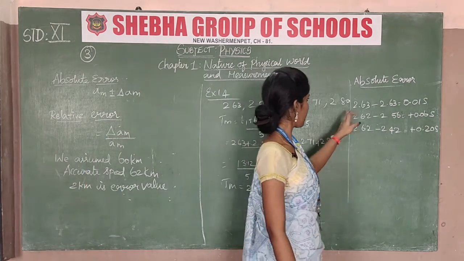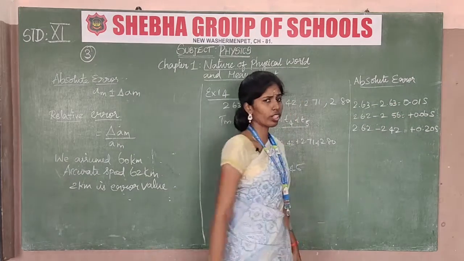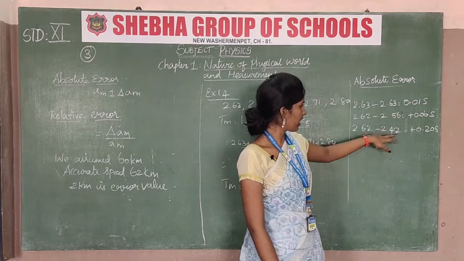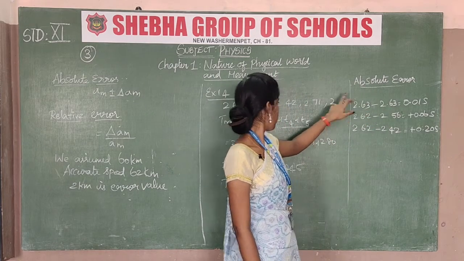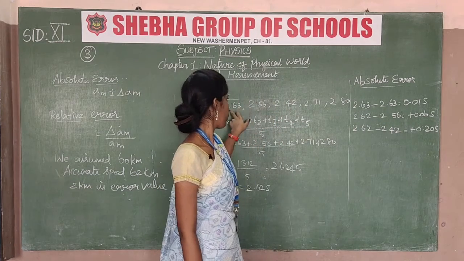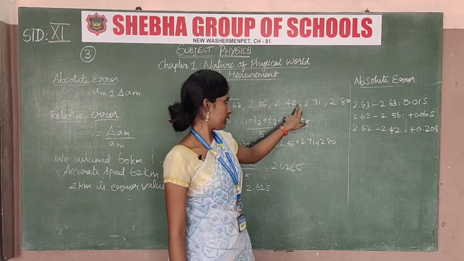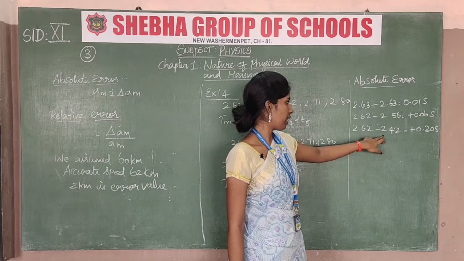So this will be taken as absolute error. So it will be minus, okay. So this trial will be taken as minus, the first value, the T1 trial value. After that we take T2: T1 minus T2, T1 minus T3, T1 minus T4 and T1 minus T5. This will be minus.